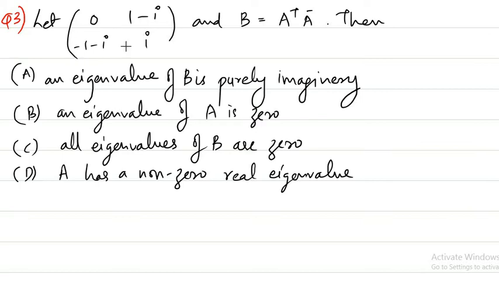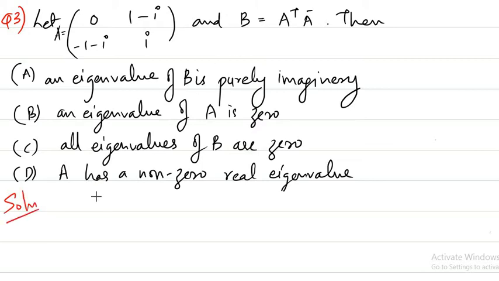So let A be the matrix with rows 0, 1 minus i, and minus 1 minus i, and let B be equal to A transpose into A conjugate. Then an eigenvalue of B is purely imaginary, an eigenvalue of A is 0, all the eigenvalues of B are 0, or A has a non-zero real eigenvalue. So we are given the A matrix here, and we need to find something about B. Let us see the solution.